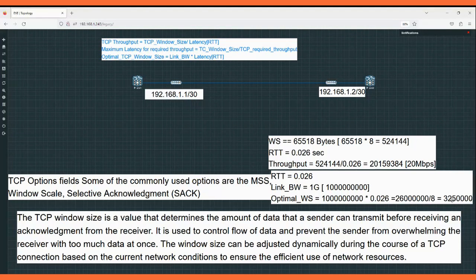But the main thing we need to take into consideration is that while we are putting large windows on both of the server ends, ultimately this requires more memory. So that is one thing we can take into consideration. And one more thing is the maximum latency for the required throughput. We are again playing with a similar formula. We can divide the TCP window size by the required TCP throughput. What is the throughput we are looking for? If we divide the window size by it, we will get the maximum latency also.